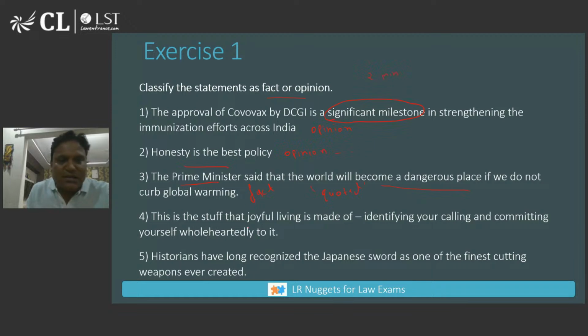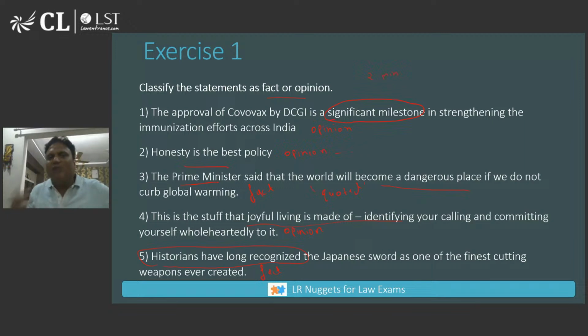Next, this is the stuff that joyful living is made of: identifying your calling and committing yourself wholeheartedly to it. Obviously opinion, because this is a very vague, judgmental statement. Fifth, historians have long recognized the Japanese sword as one of the finest cutting weapons ever created. Fact. Why? Because even this can be verified, whether historians have recognized it or not. The answer could be yes or no. So anything that can be verified is a fact.